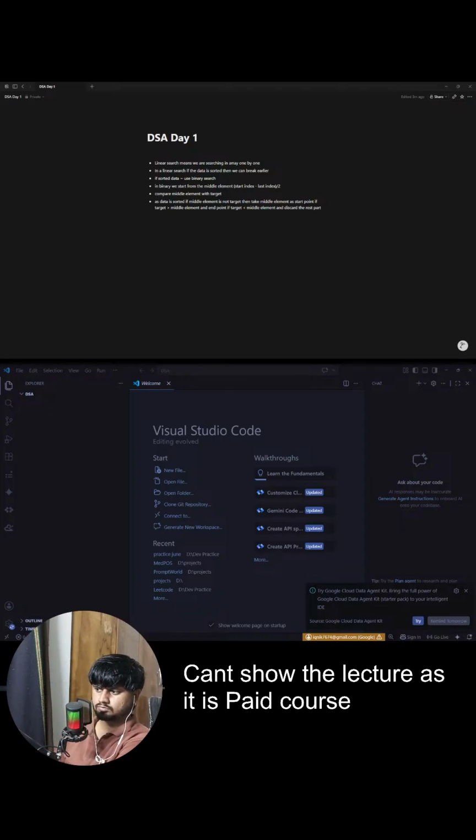Okay. So first we find the mid index. Mid will be 0 plus 16 by 2, that is 8. So mid will be somewhat here. All right. Now let's compare the target element with this 15. Do they both match? No, they don't match.